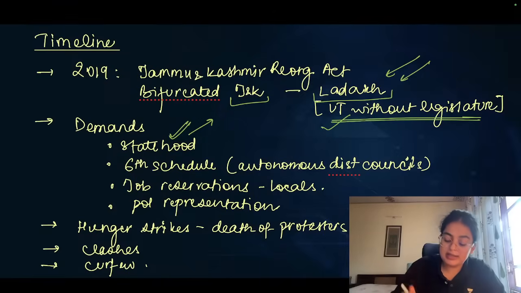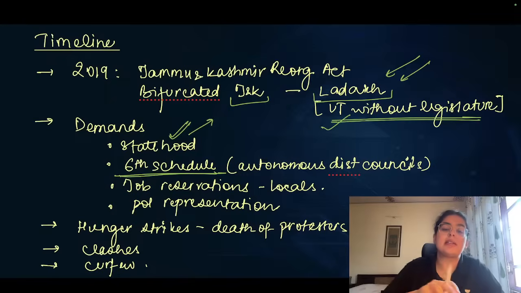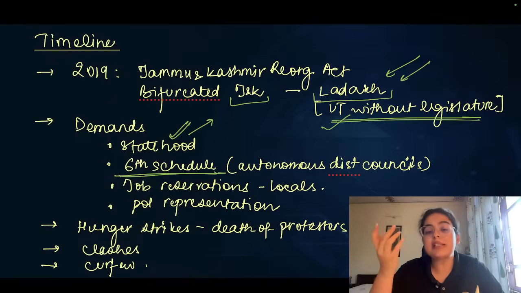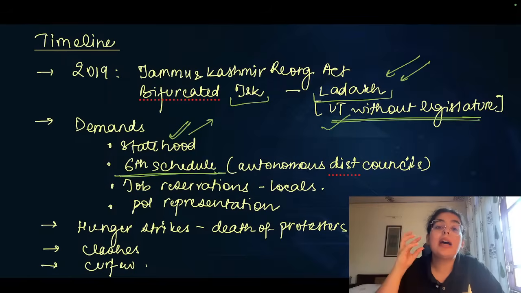Another demand is about giving sixth schedule status. That means till now certain states, for example Assam, Tripura, etc., are in the sixth schedule. What is the advantage of being in the sixth schedule?